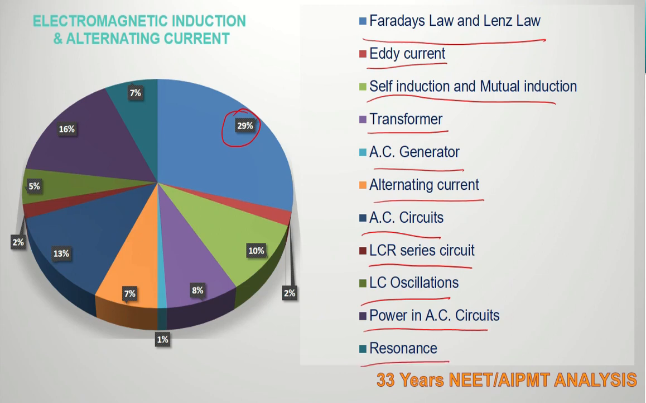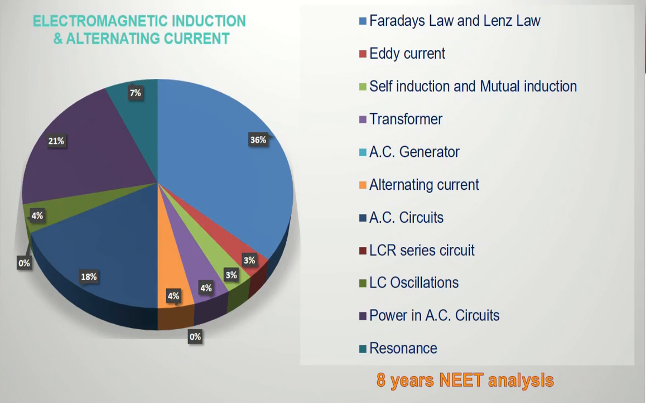So if you just have a look, the majority of questions were coming from Faraday's law and Lenz law, around 30%. Next to that, power in AC circuits, 16% of questions were coming, AC circuits around 13%, and self-induction and mutual induction around 10%. The rest of the topics had less than 10% of questions for the past 33 years.